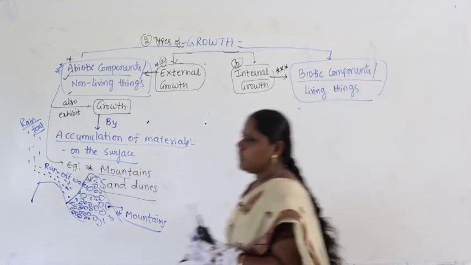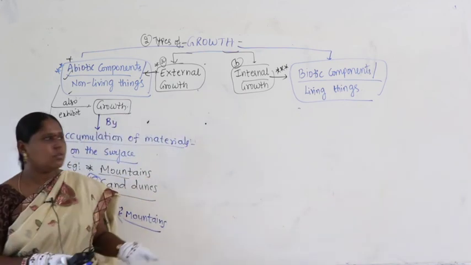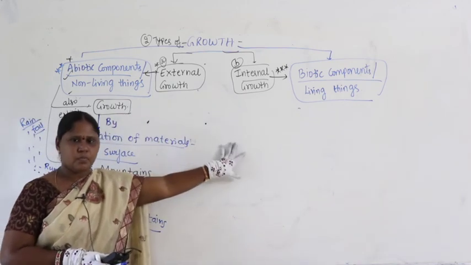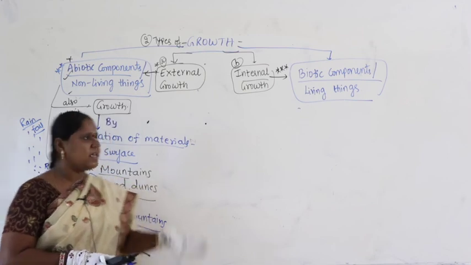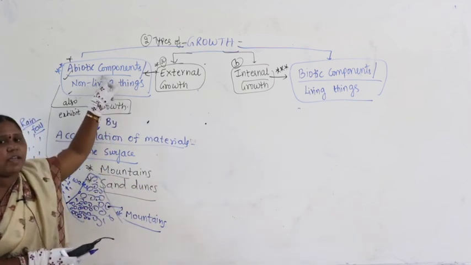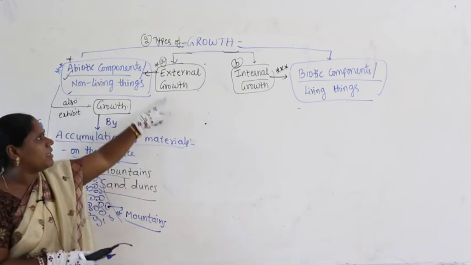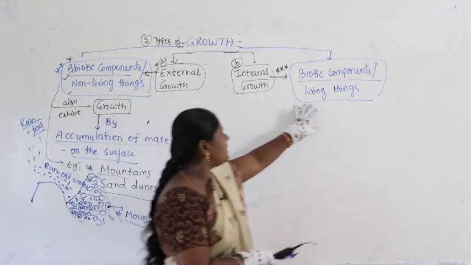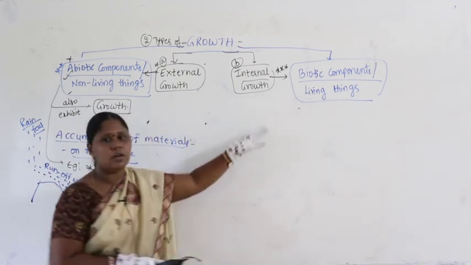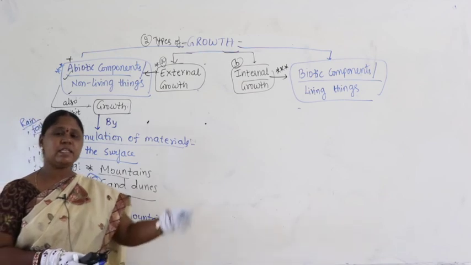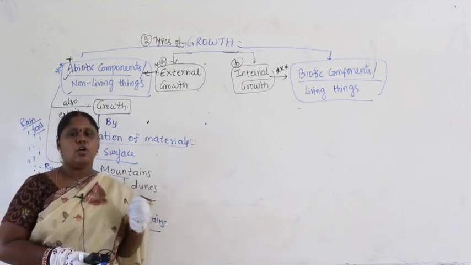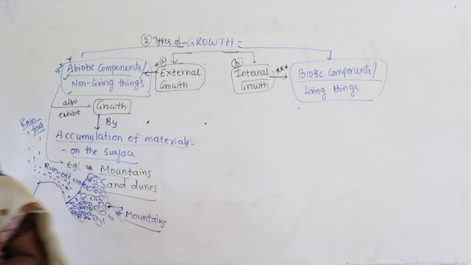So, growth has two categories, external growth and internal growth. External growth takes place in non-living, abiotic components. Coming to biotic components, living things, the growth that takes place is internal growth. It happens inside the body of living organisms. So, let us continue here.